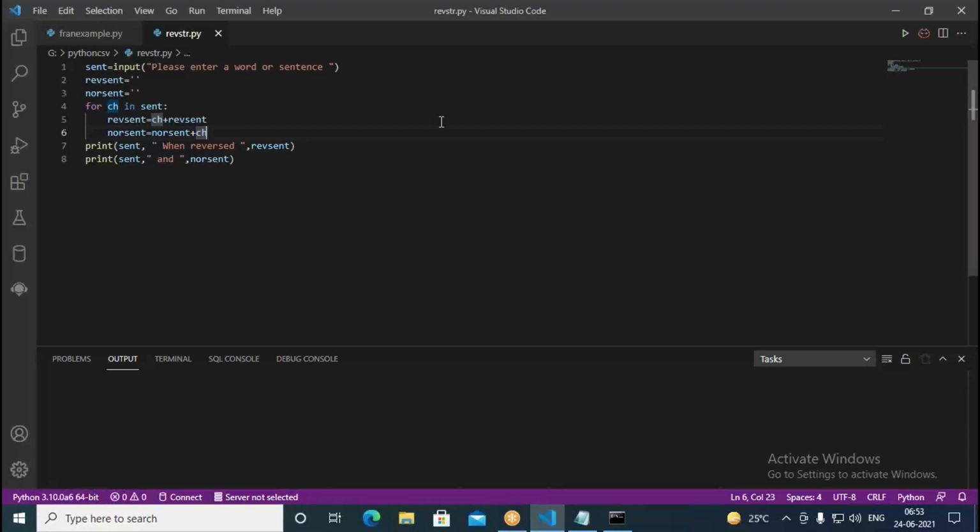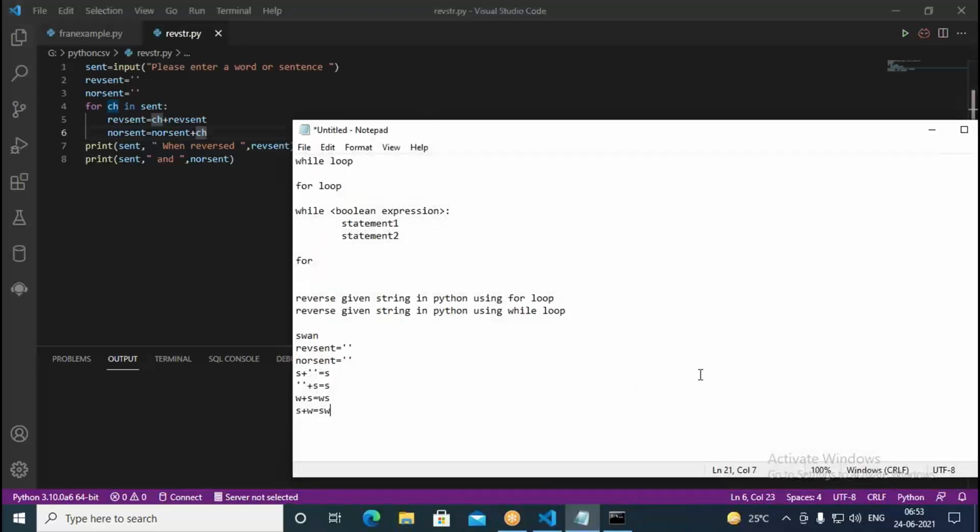So this is the for loop; we are iterating over the given sentence. Next, these are about loops. We have seen how the for loop is used, how break and continue are used in the given loops, and also how to use range with the for loop in the other program.